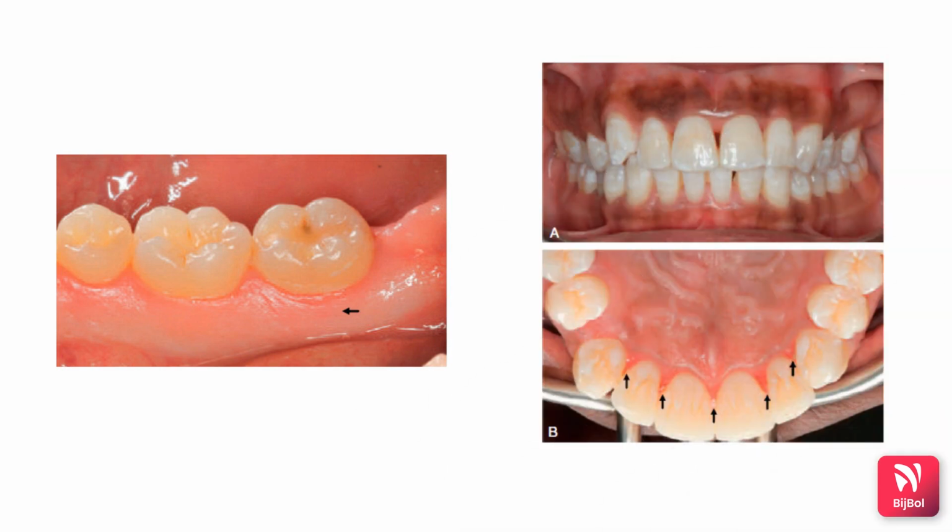Now in the next picture, you see the marginal gingiva and the gingiva that is away from the marginal gingiva. Here you can see that the marginal gingiva is erythematous when compared to the gingiva that is present away from the gingival margin. In the next picture, you can see that the patient has physiologic pigmentation, that is melanin pigmentation, but still you can notice the erythema and edema that is present in the marginal gingiva.